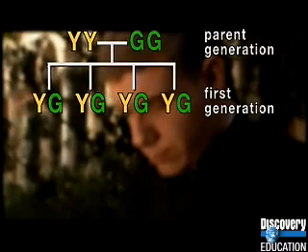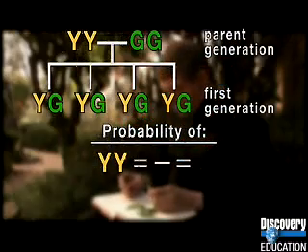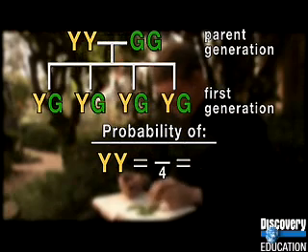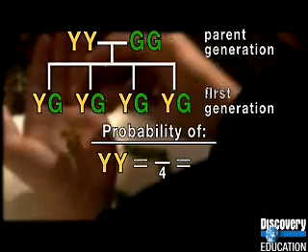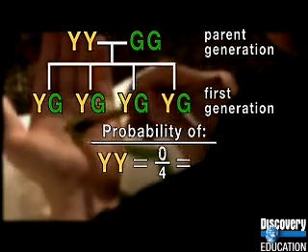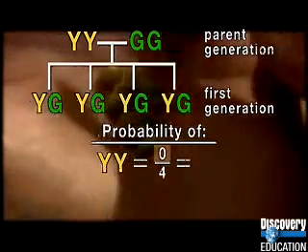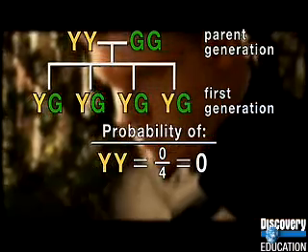So back to Mendel's peas. What's the probability the first pea generation will be YY? The denominator, the total number of possible outcomes, is 4. How many YYs are there in the first generation in the tree diagram? 0. So the probability is 0 out of 4, 0/4, or 0, meaning it cannot happen.